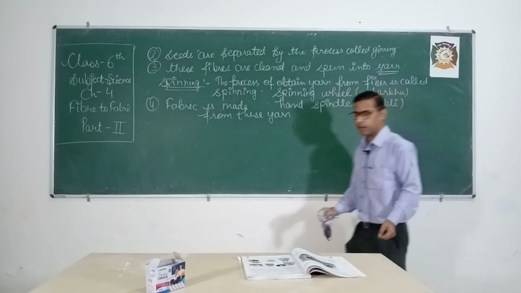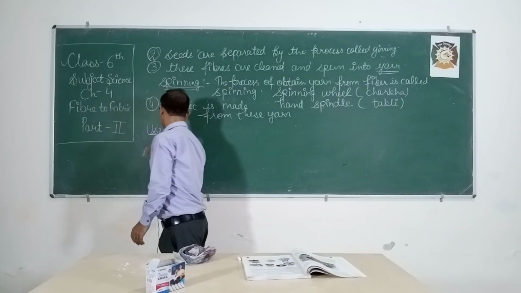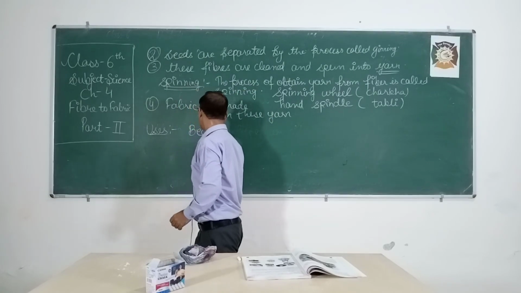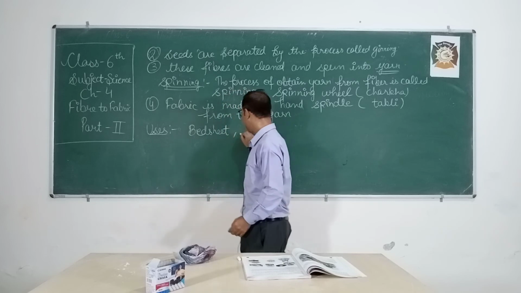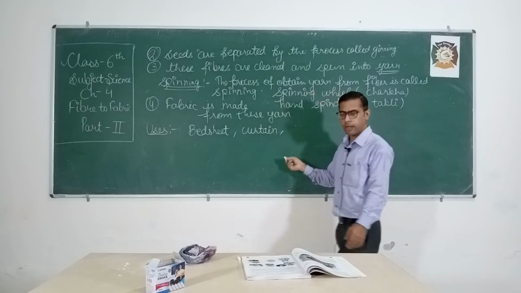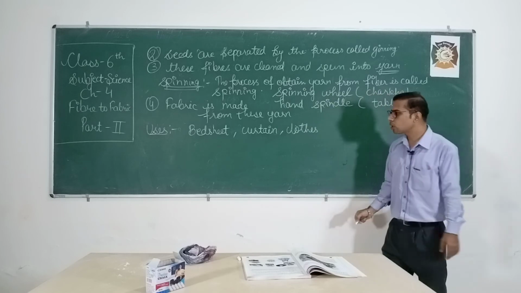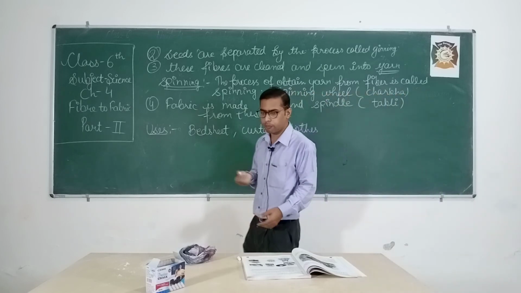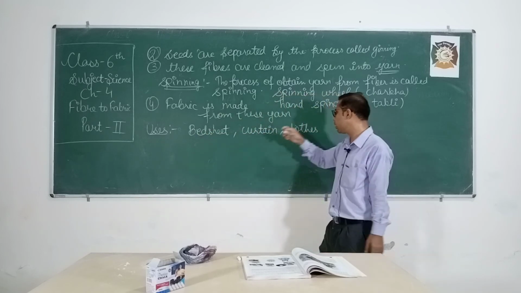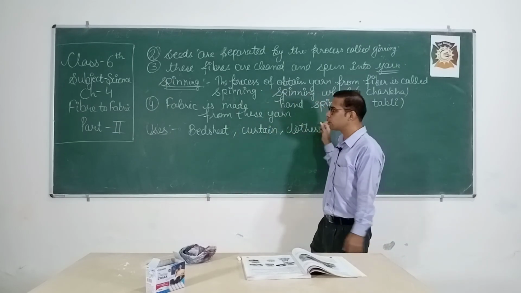So the next topic is uses. Cotton fiber is used to make bed sheets. It is used to make curtains. It is also used to make different types of clothes. So cotton is used in a variety of places. It is used to make bed sheets, curtains, clothes, sofa covers, or different things. So these are some of the uses of cotton.